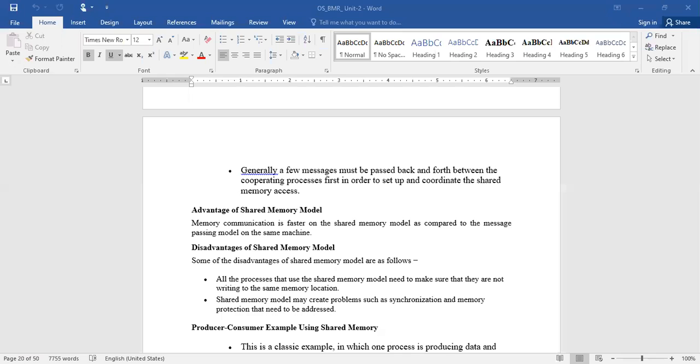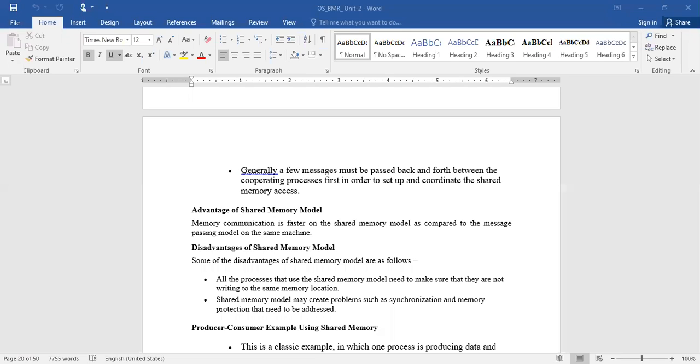Whatever newly modified value is available can be accessed. So what I'm going to say here is that all the processes that use the shared memory model need to make sure that they are not writing to the same memory location. If they are allowed to write information in the same memory location, one content will be overwritten by another, so there is a possibility of data loss.